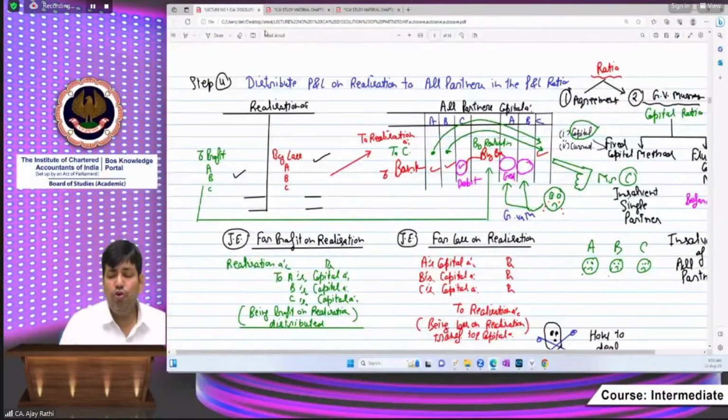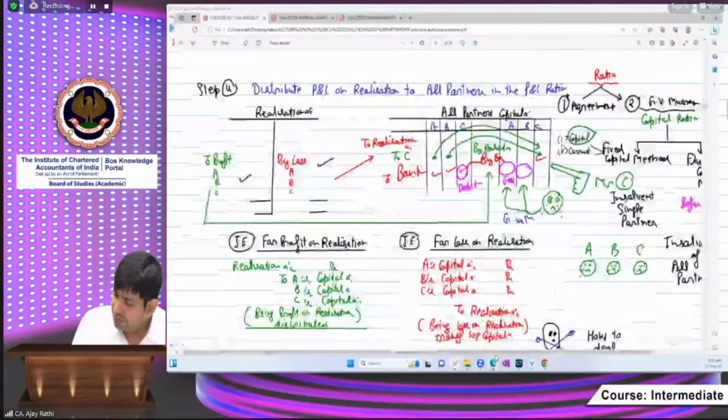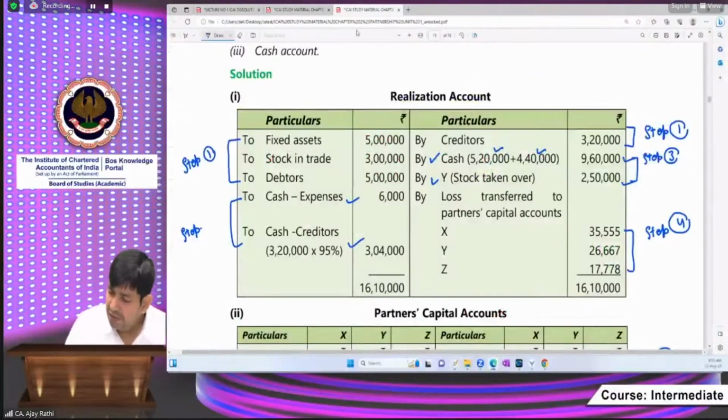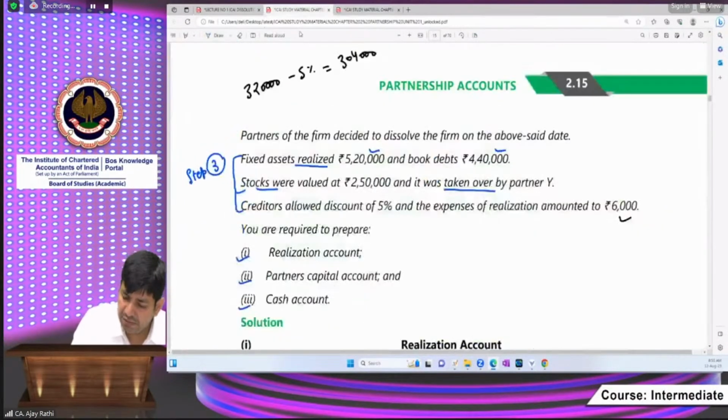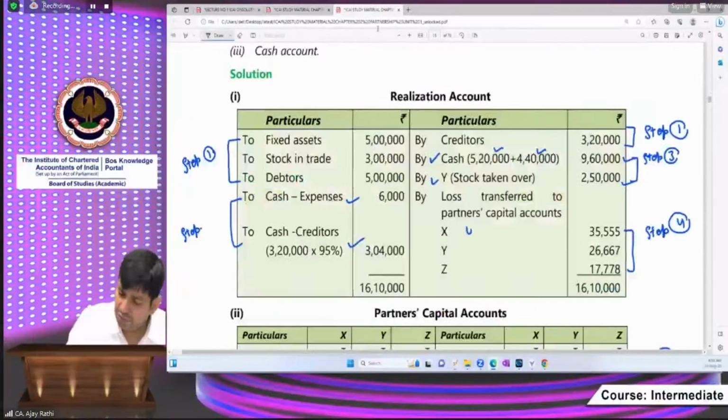Distribute profit and loss in their profit and loss ratio. This is really very easy. Now I don't think you need to see the PDF. You will be distributing here. What is the ratio? That is 4:3:2, the profit and loss ratio.